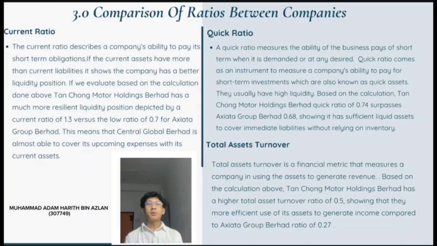Hello, my name is Muhammad Adam Haris bin Azlan, and my metric number is 307749. I will present to you about the comparison for each ratio between Tan Chong Motor Holdings Berhad and Axiata Group Berhad. First thing first, we are going to talk about the current ratio.